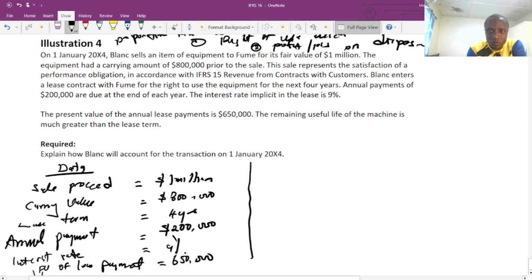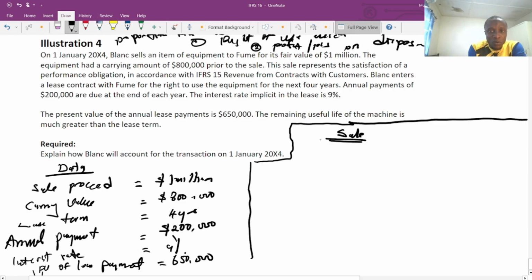So now we need to account for the sale first, then thereafter we can consider the lease back. Very good. So let's handle the sale. Now, on normal ground, the proceeds is greater than the carrying value, so there is a profit on disposal of 200. But we are not going to use that 200 because we need to determine the proportion retained. So now let's calculate the proportion retained.